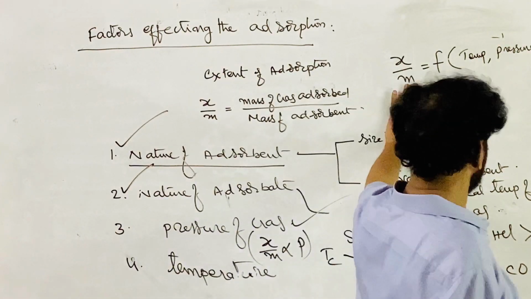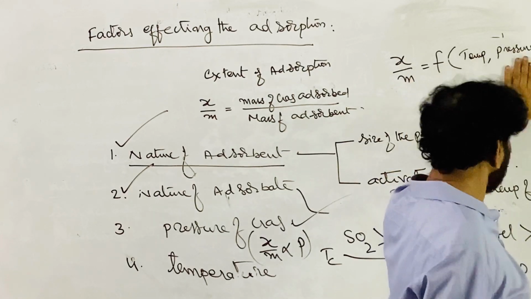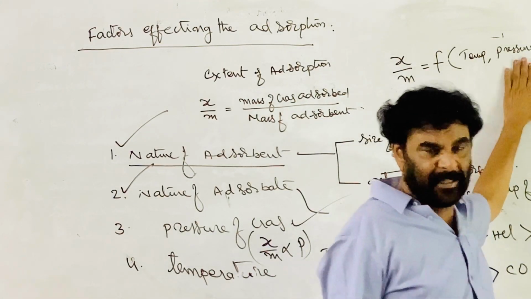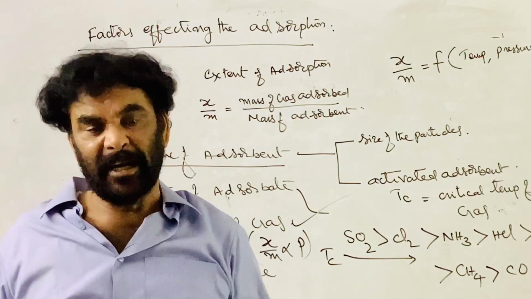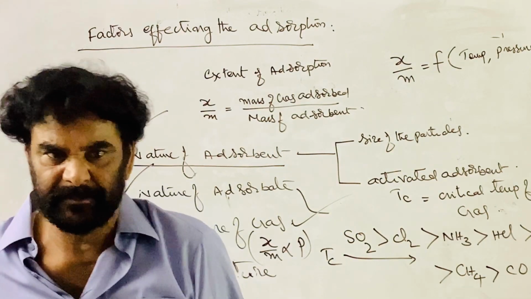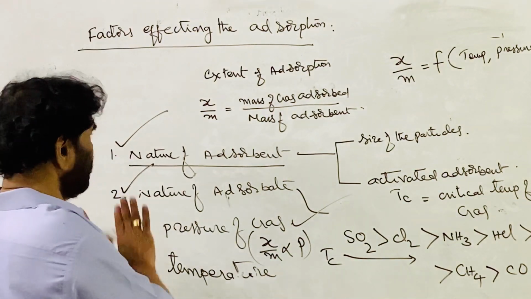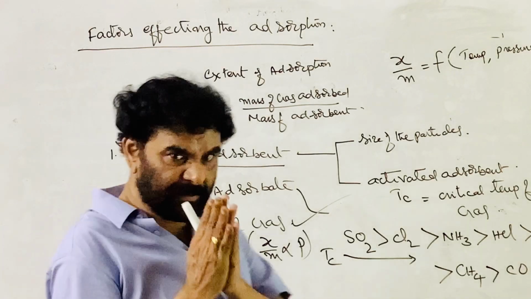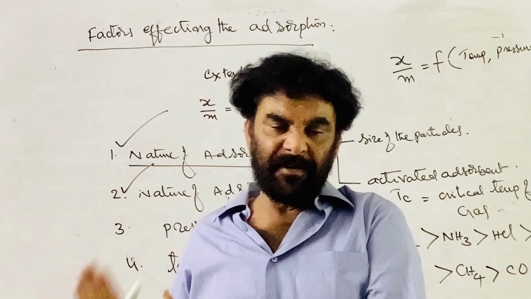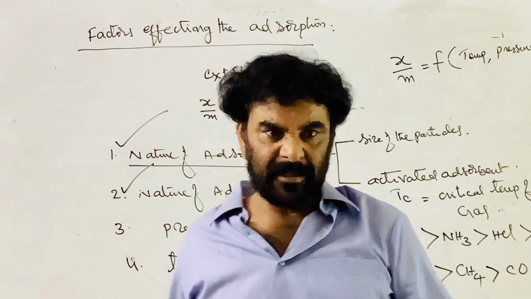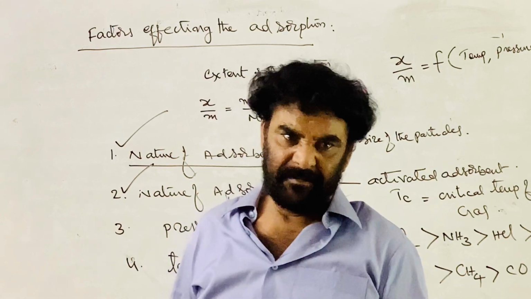If you find the relation between the temperature and the extent of adsorption by keeping the pressure constant, the observation is made under constant pressure conditions, and that is called the adsorption isobar. So this is something about the types of adsorption and their characteristic properties, and the second one is the factors that affect the extent of adsorption, right?